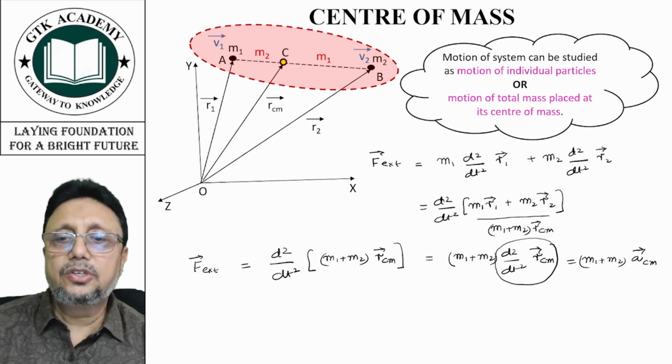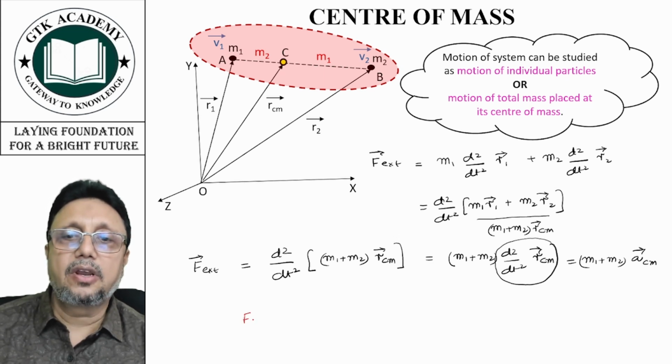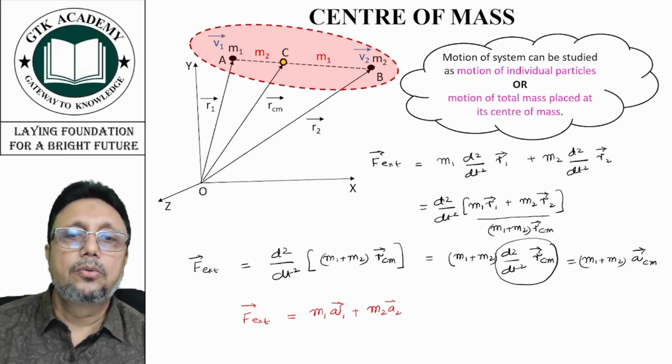So we can write now that F external force is either equal to m1 a1 plus m2 a2, and this is also equal to m1 plus m2 into acceleration of center of mass.